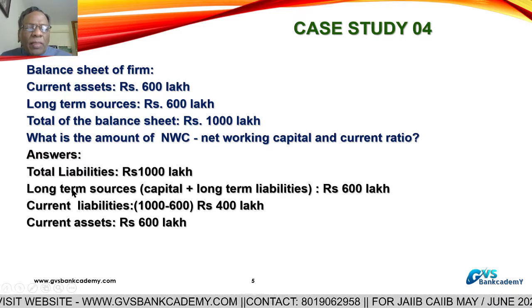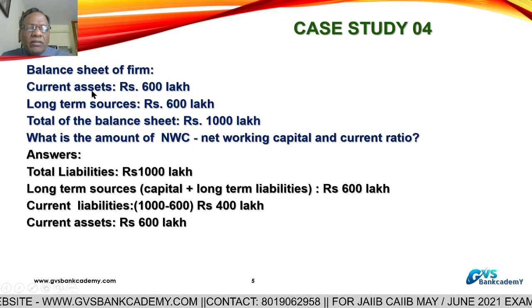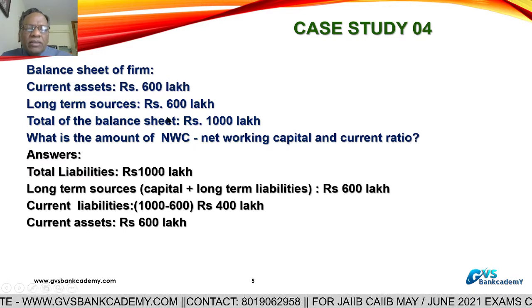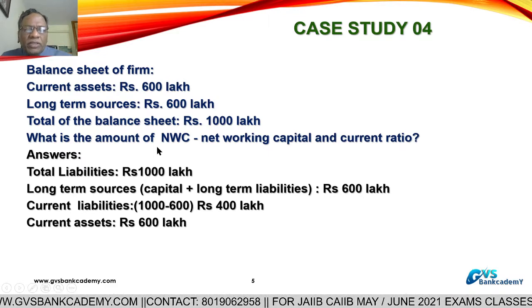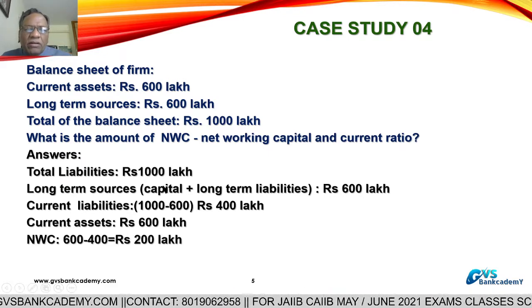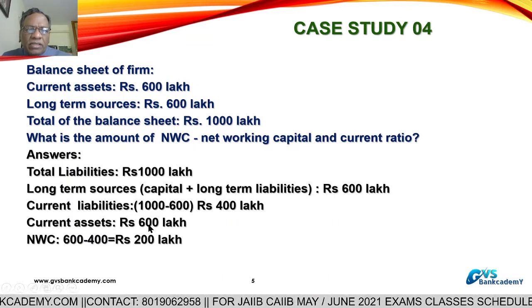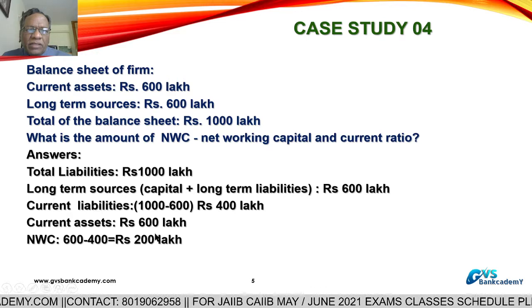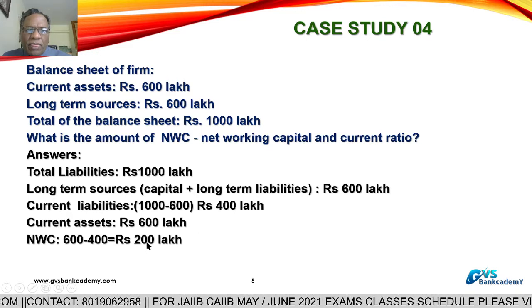Now, current assets are already given in the problem, 600 lakhs. NWC, net working capital, is equal to current assets 600 lakhs minus current liabilities 400 lakhs. NWC is 200 lakhs.